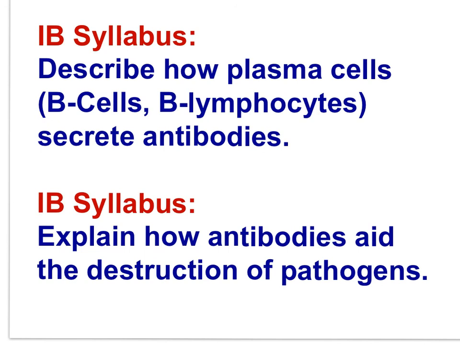You should also mention the formation of a clone of cells, all of which secrete antibodies. You could mention memory cells that linger in the body over long periods of time, ready to respond upon a second exposure to the pathogen. And the second statement is, explain how antibodies aid the destruction of pathogens. Review the last 9 slides to strengthen your control of this statement.